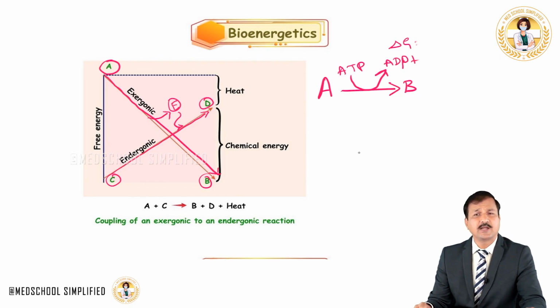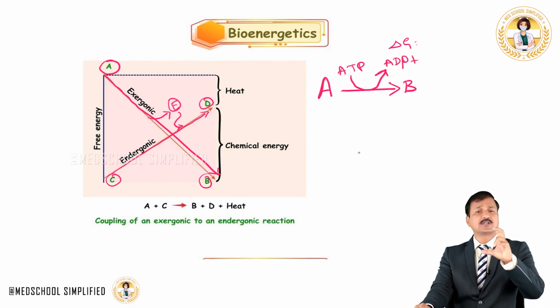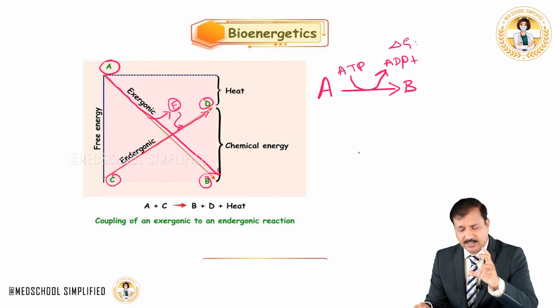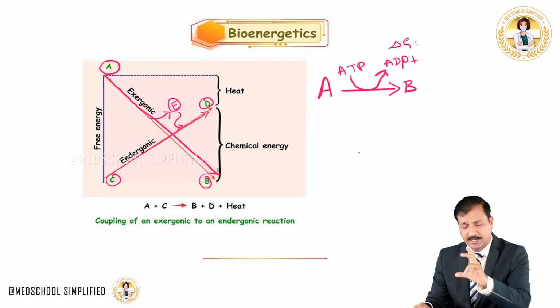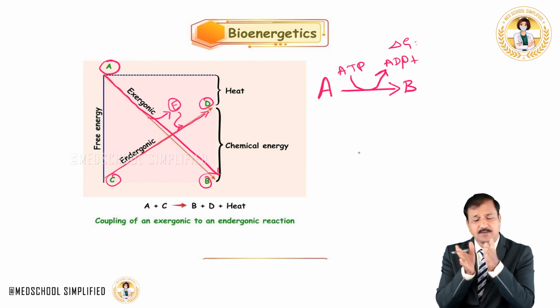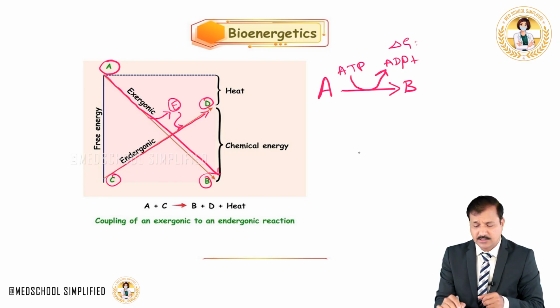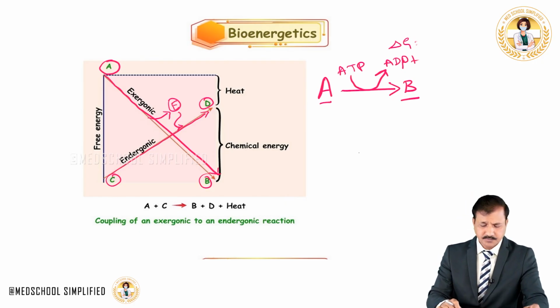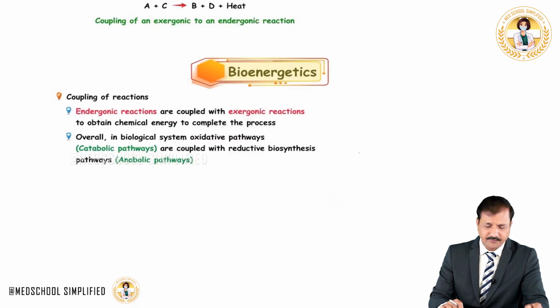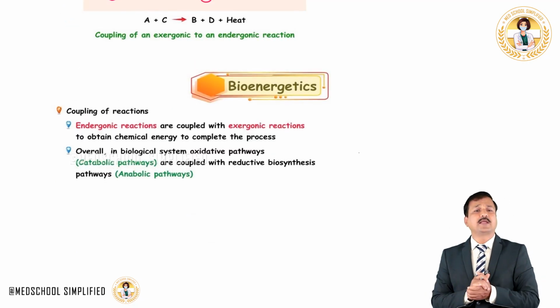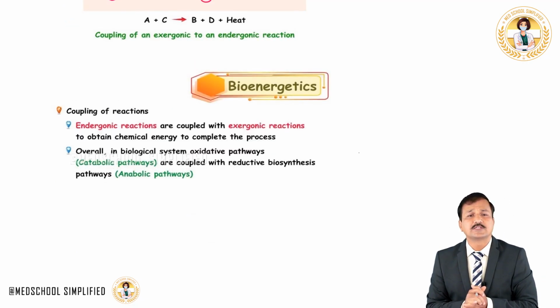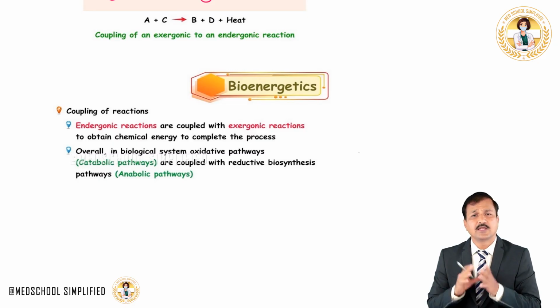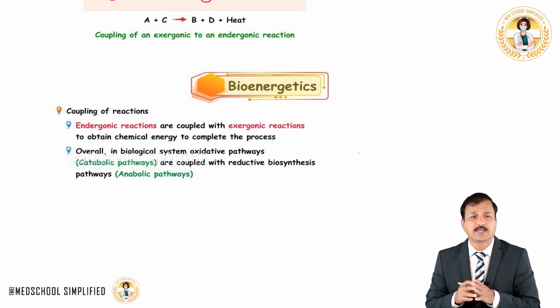So minus 7.3 kilocalories of energy is coupled here with a reaction that needs plus 4.0 kilocalories. This reaction is made possible because we have higher energy coming from the exergonic reaction, that is the breakdown of ATP into ADP, and that particular reaction is coupled with the conversion of A to B. So an endergonic reaction is coupled with an exergonic reaction. That type of coupling of reactions is made possible in a biological system to complete the process.